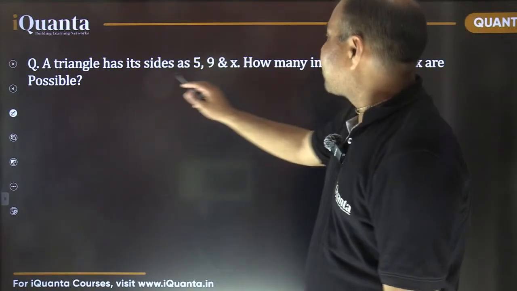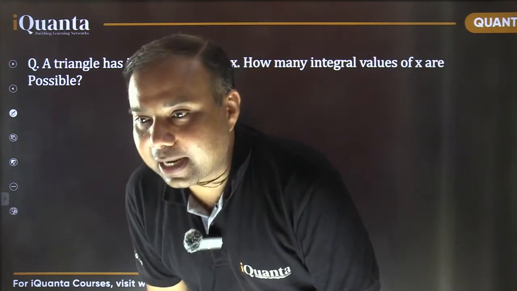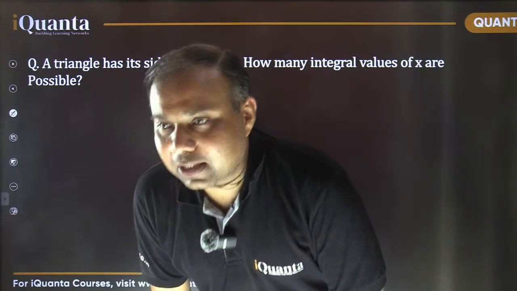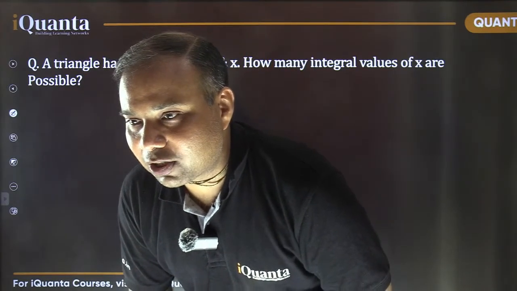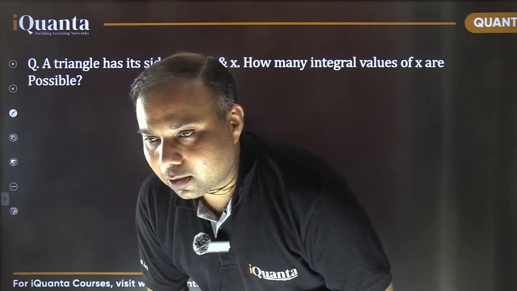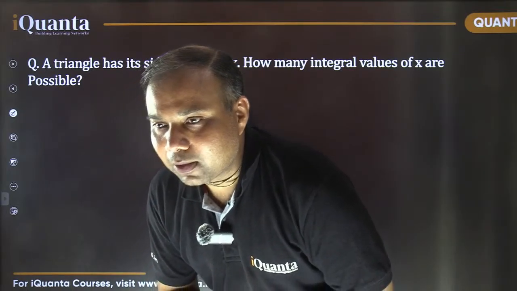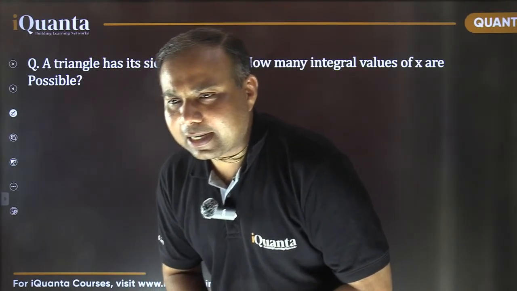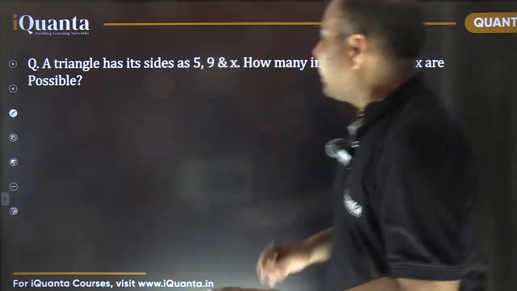Okay, a triangle has sides 5, 9 and x. How many integral values of x are possible? Most of you are answering 9. In between I can see a few different answers as well. I think Riddhima has mentioned 13 and Srinath is mentioning 12. Chintan, where did 89 come from? I think you are saying 8 or 9. Okay, let's see how to do it.